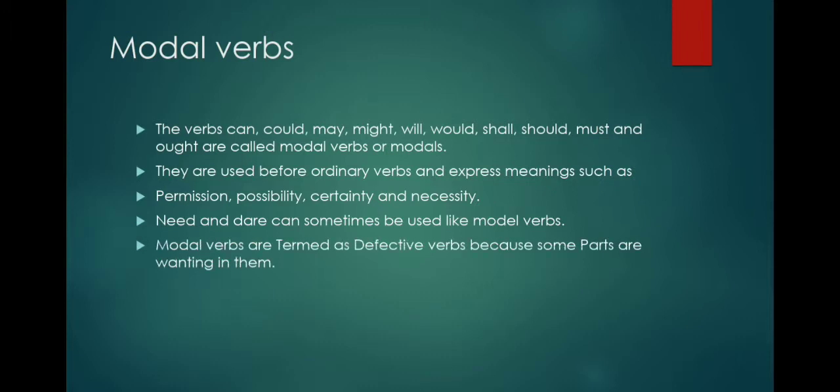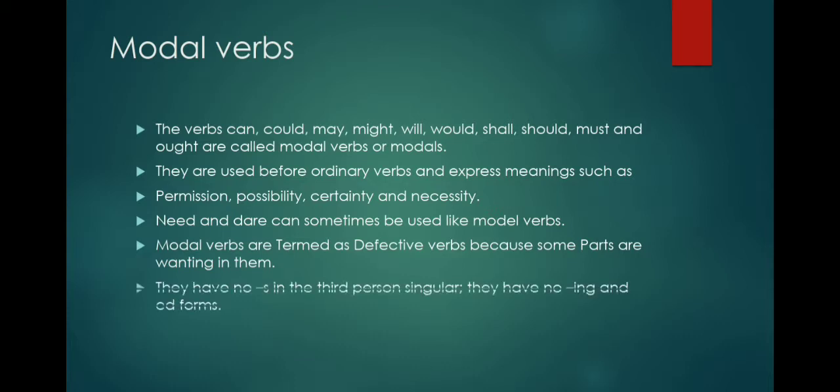Why do we call them defective verbs? Because some parts are wanting in them. It means some parts are lacking in them when compared to other verbs like auxiliary verbs. When we use the auxiliary verbs for third person singular, we add s or es. But when we use the modal verbs, they have no s in the third person singular, and they don't have ing and ed forms.